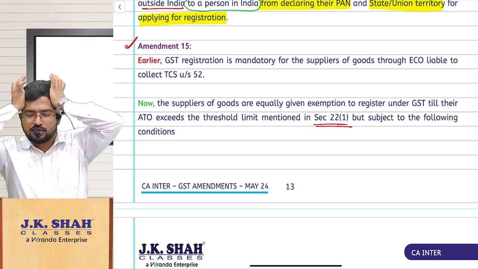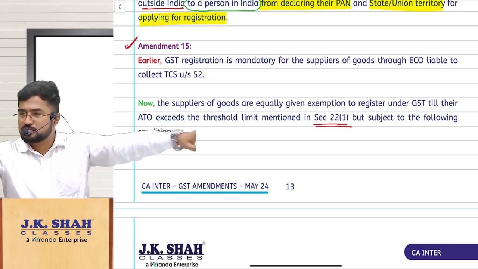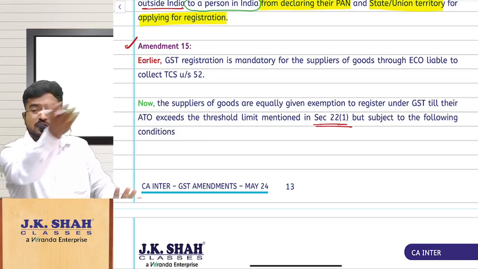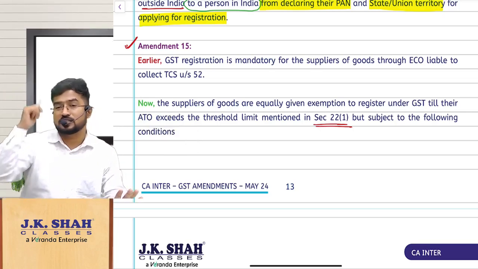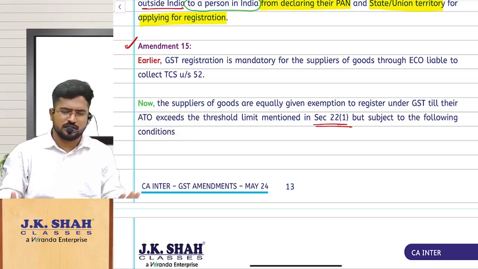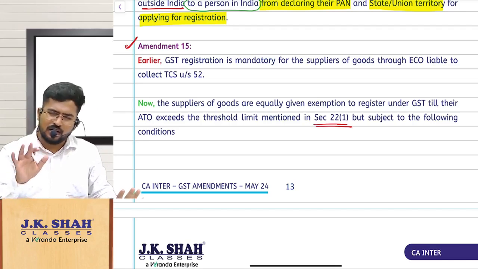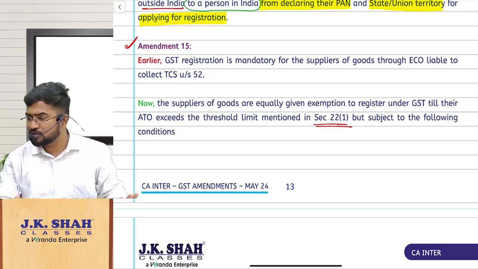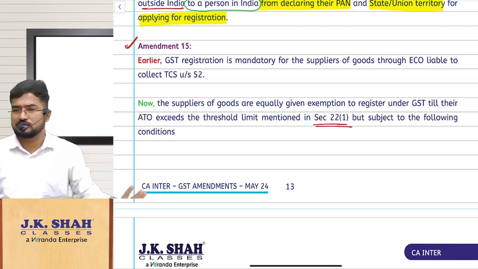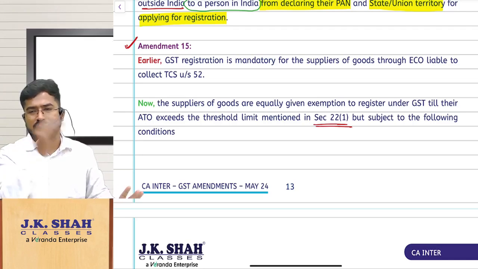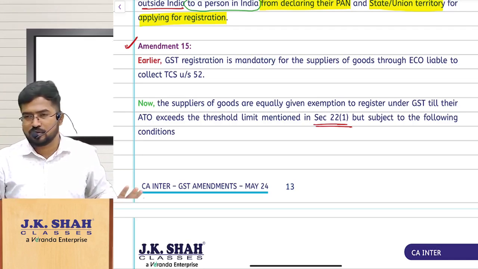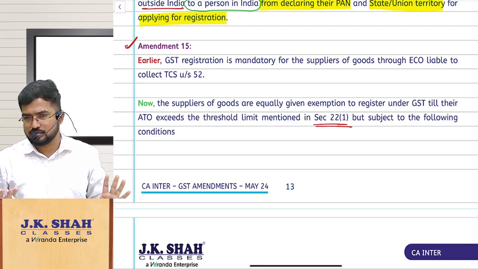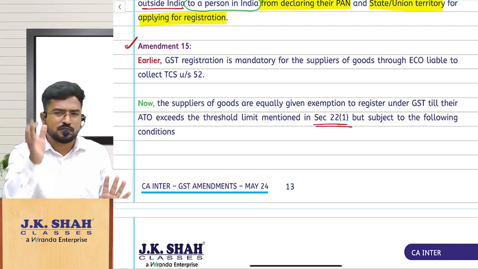So first I thought, okay, let us not allow these people to sell through an e-commerce operator. Why? Because these people may sell outside the state also, so they will escape GST registration. Now, okay, I will allow you to sell goods through an e-commerce operator, but promise me one thing: you will not sell outside the state. The only promise I need is that you should not make interstate supply. For that I am giving you a small procedure.